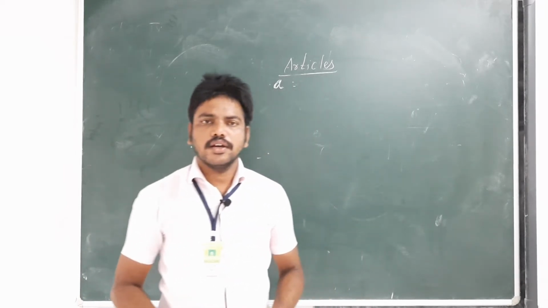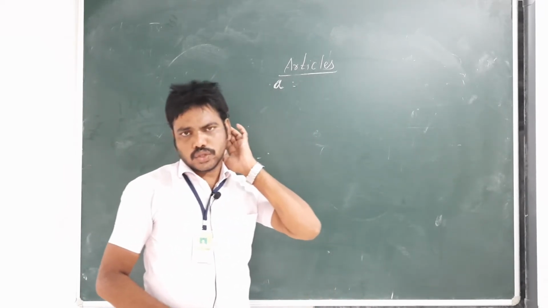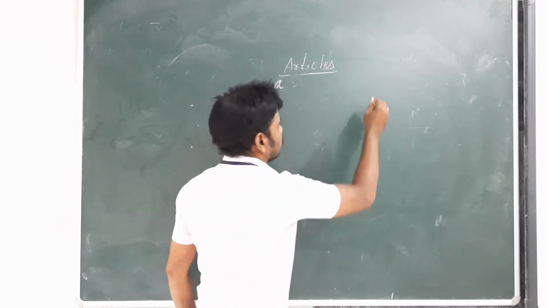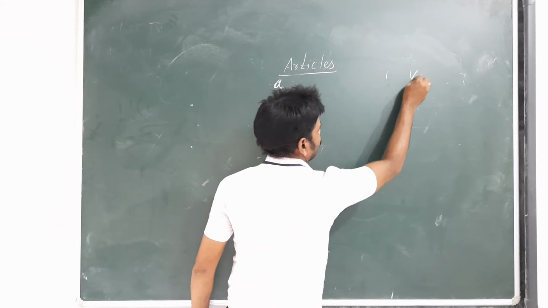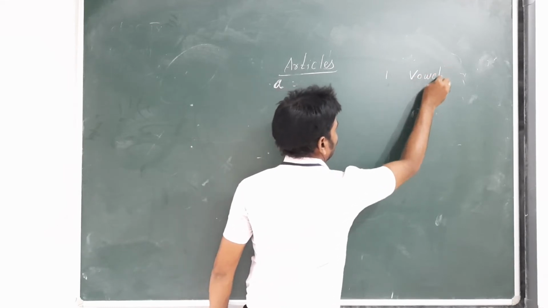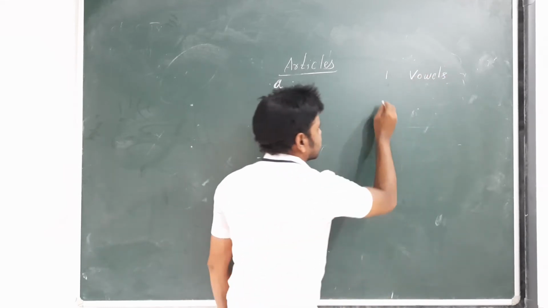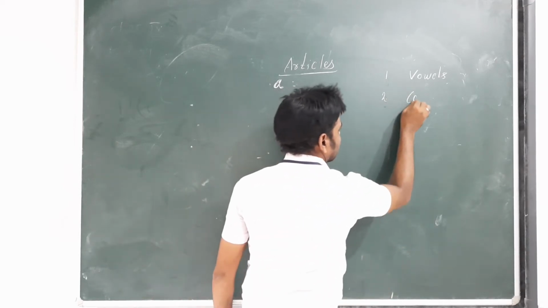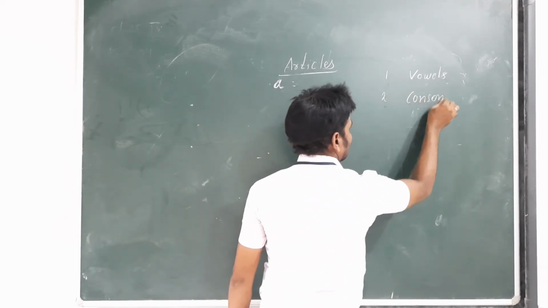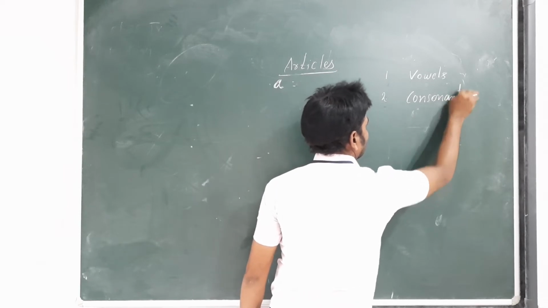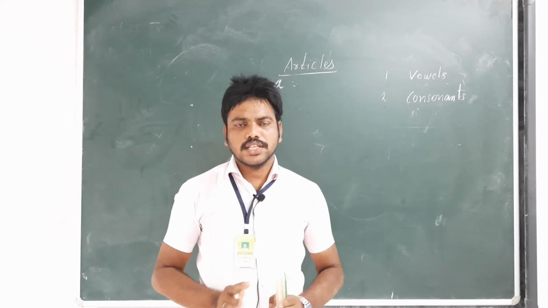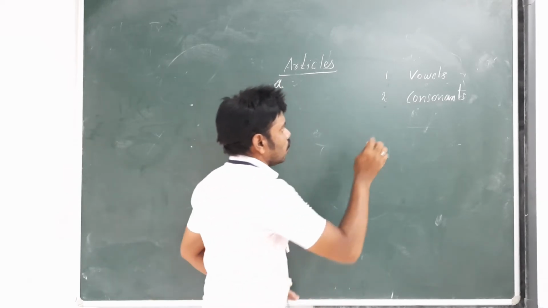In English, there are two kinds of letters: one is vowels, the second is consonants. Vowels and consonants. Now let us see what are vowels and what are consonants.